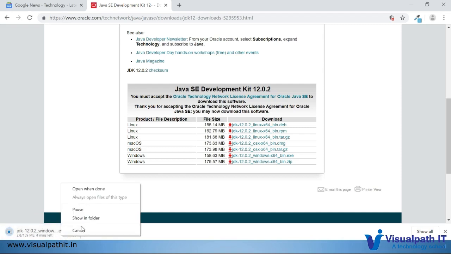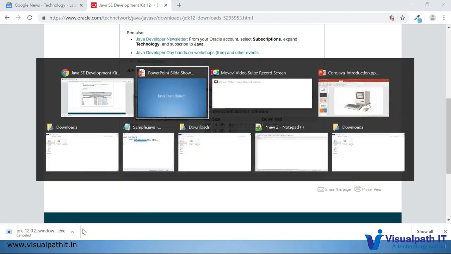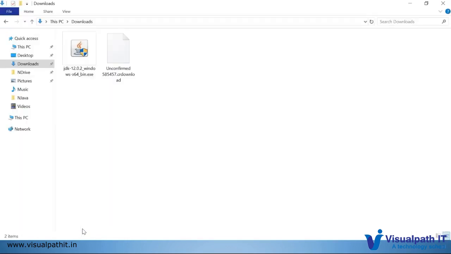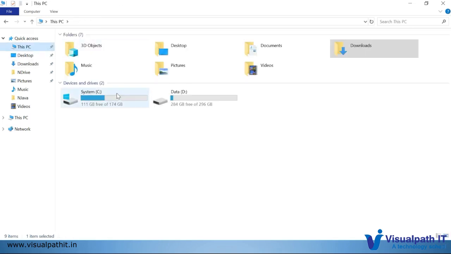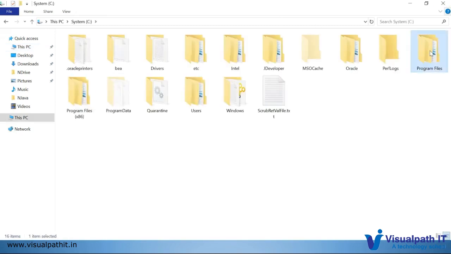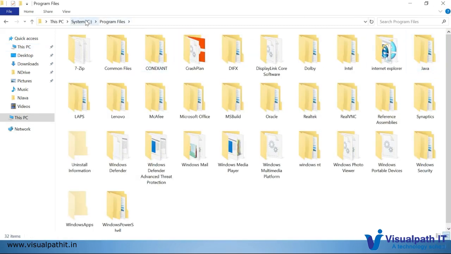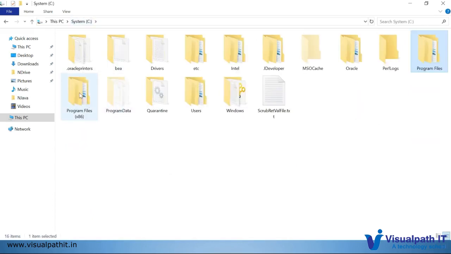I think I have already downloaded it, and it is already available in my downloads folder. You just need to double-click, and then the next and finish options will follow. Everybody knows how to install software in Windows. Once the installation is done, the checkpoint is to navigate to computer, then Program Files, or might be Program Files x86, depending on your OS.